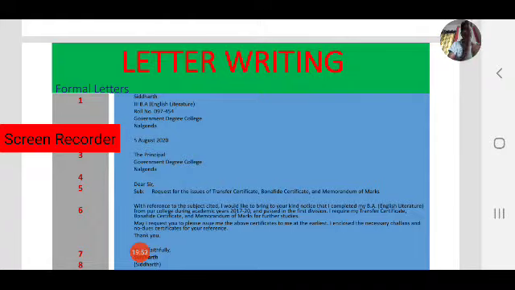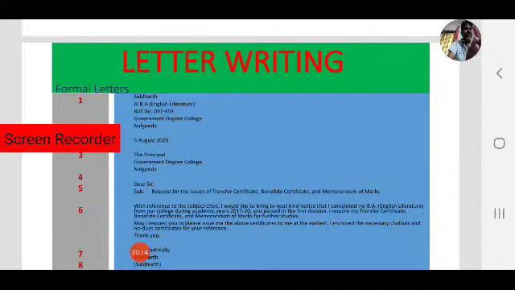So, it is a block format. Nowadays, we are using this format compared to the traditional format. It is most famous nowadays, and it is easy to write.